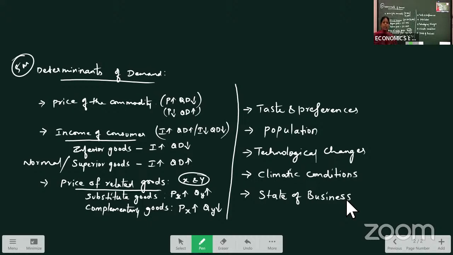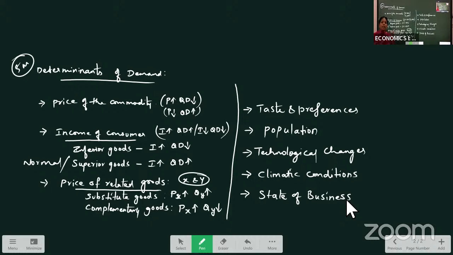If your business is in a profit situation, demand for your goods will be high. That means if your business is in profit, you will come up with new ideas. You will start doing new innovations in your business because you're in profits. You want to expand your business. So you will come up with new innovations in your product. So that is the reason demand for your commodities will be high.